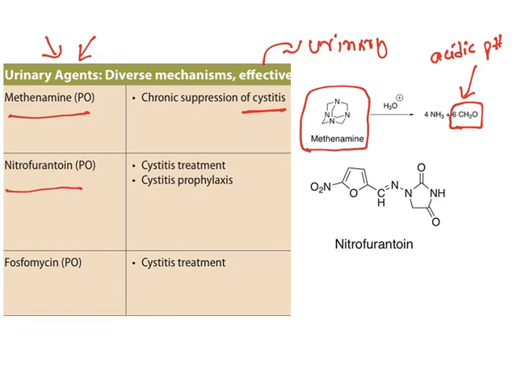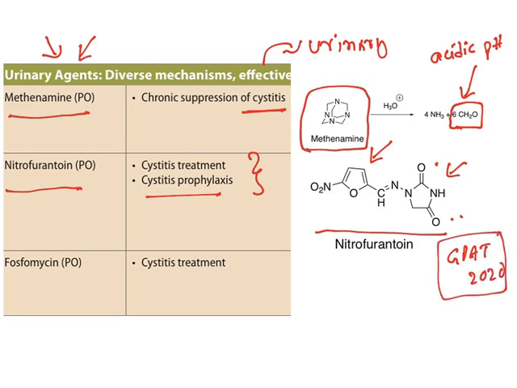Next one is nitrofurantoin. This is also used to treat cystitis and for cystitis prophylaxis. Nitrofurantoin structure is this one. You have a nitrofuran ring, and this one is imidazolidine. Imidazole is unsaturated. This one is a saturated ring. Imidazolidinedione, two keto groups are there. Now, the heterocyclic rings were asked in the GPAT 2020 examination. What are the heterocyclic rings present in nitrofurantoin? So you need to know these heterocyclic rings.